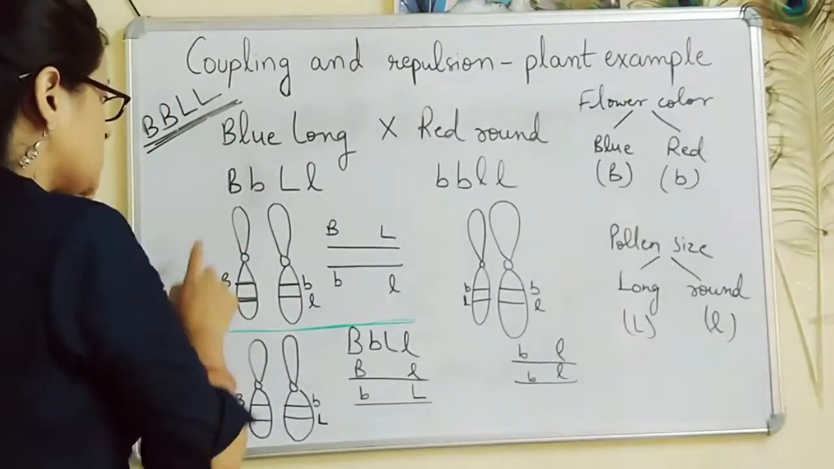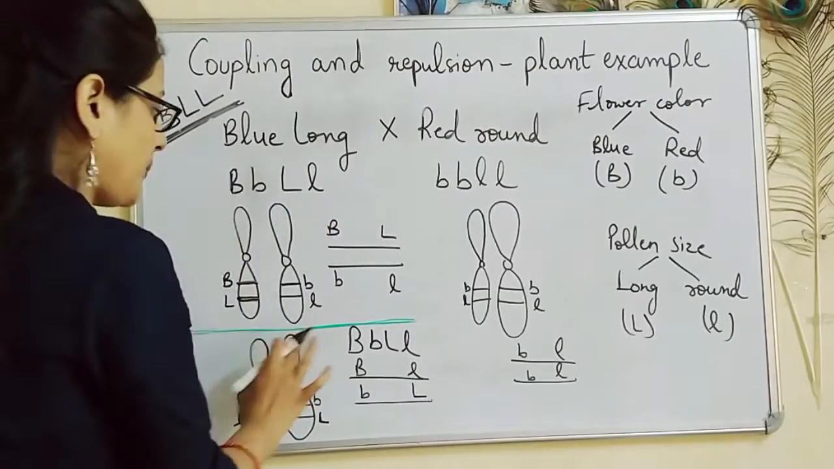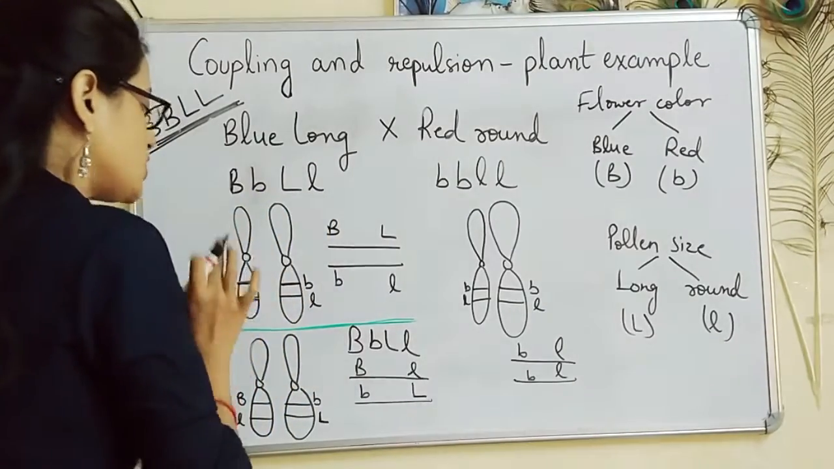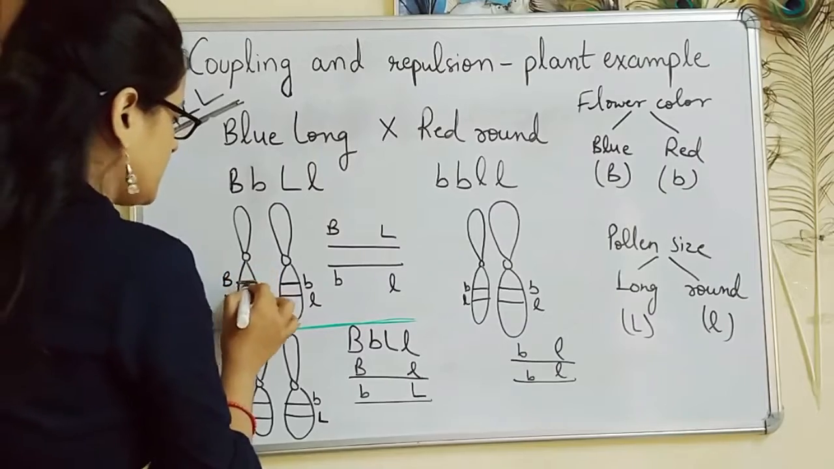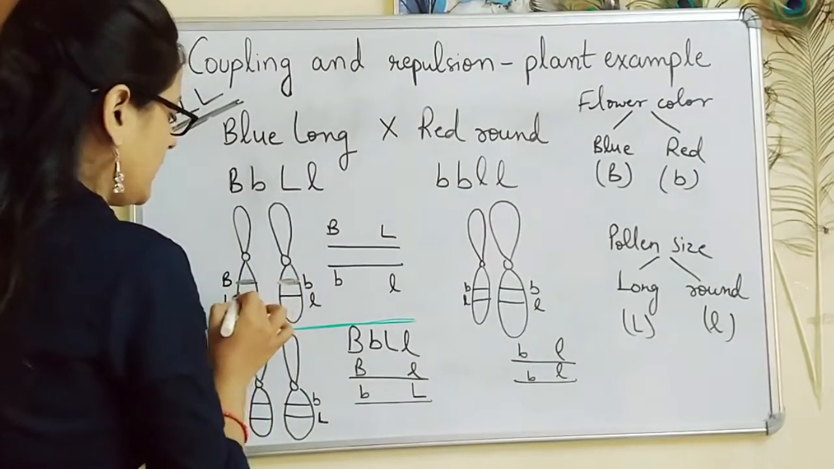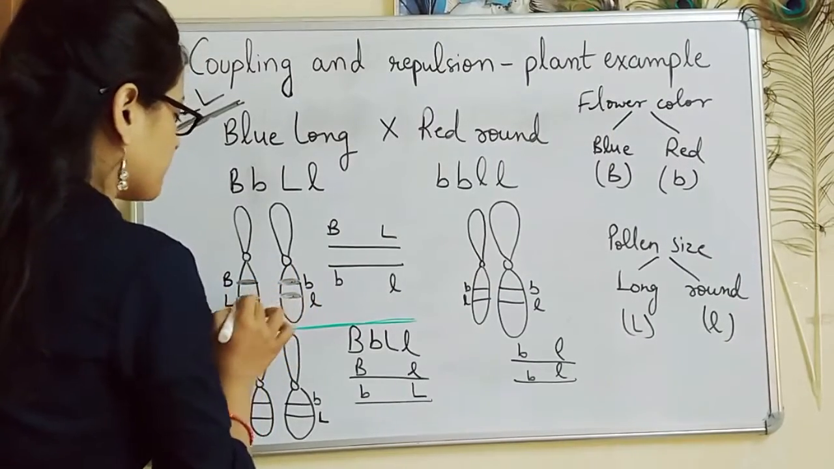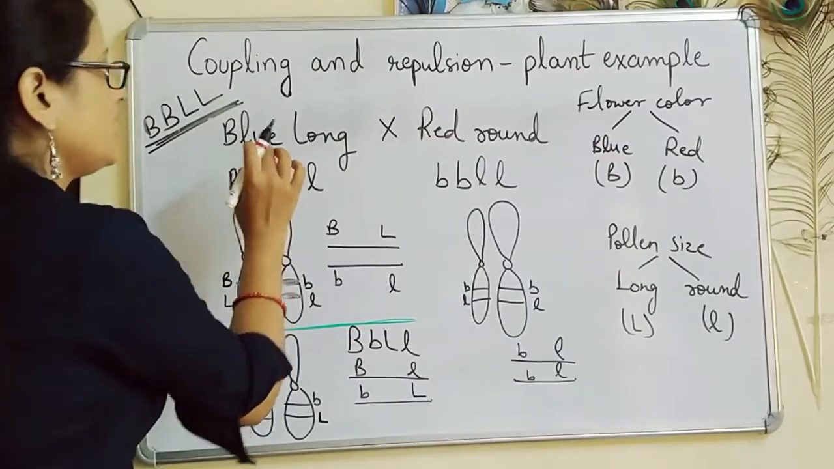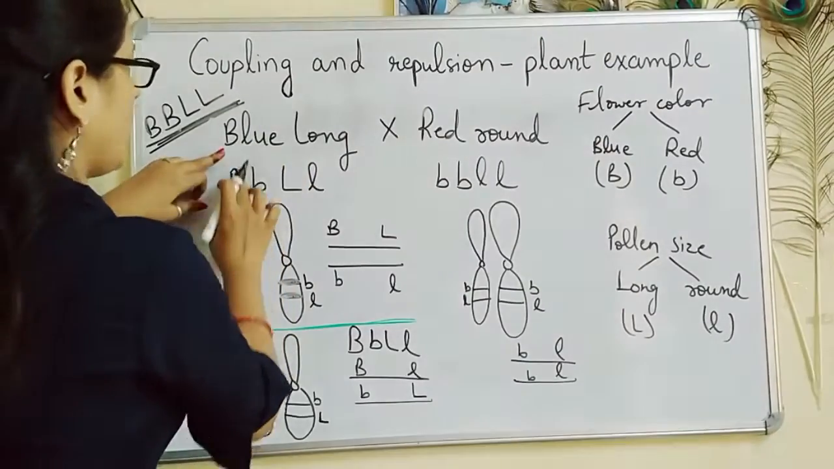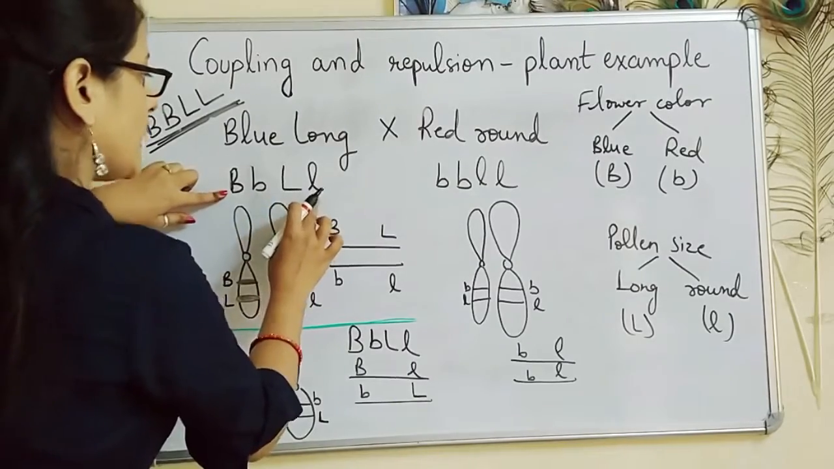They are arranged in these two types. These two are the homologous chromosomes. This is a homologous pair, which means the type of genes present will be same. That is, this locus or this position stands for flower color. This position stands for pollen size. So the gene is same. The gene for flower color over here is having alleles capital B and small b. Long is having capital L, small l.